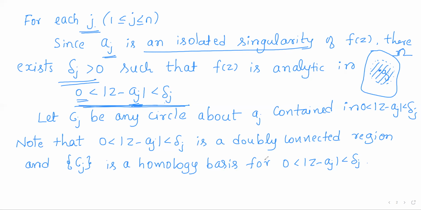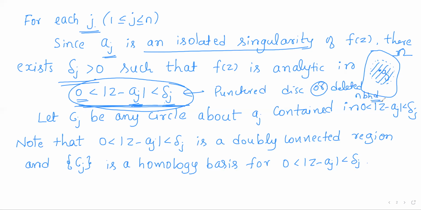f is analytic in this neighborhood except at aj. Or in other words, aj is an isolated singularity means there is a neighborhood around it in which there are no other singularities, which means at all the points in that neighborhood, f has to be analytic. So f will be analytic in the deleted neighborhood of aj with radius delta j, or in the punctured disk.